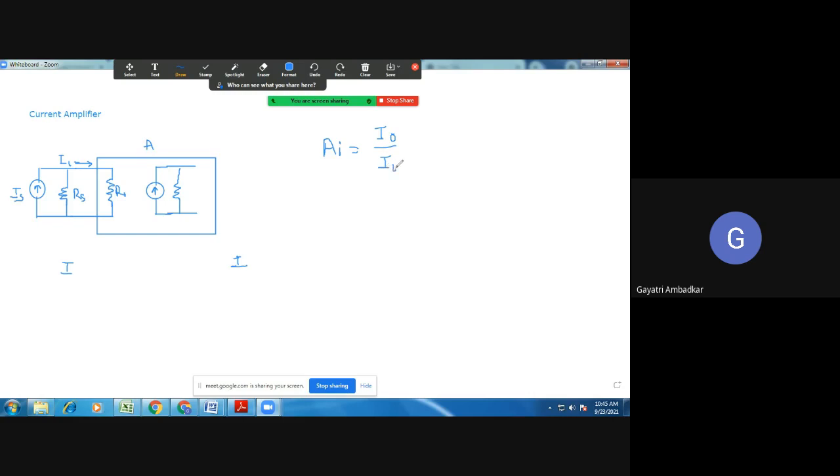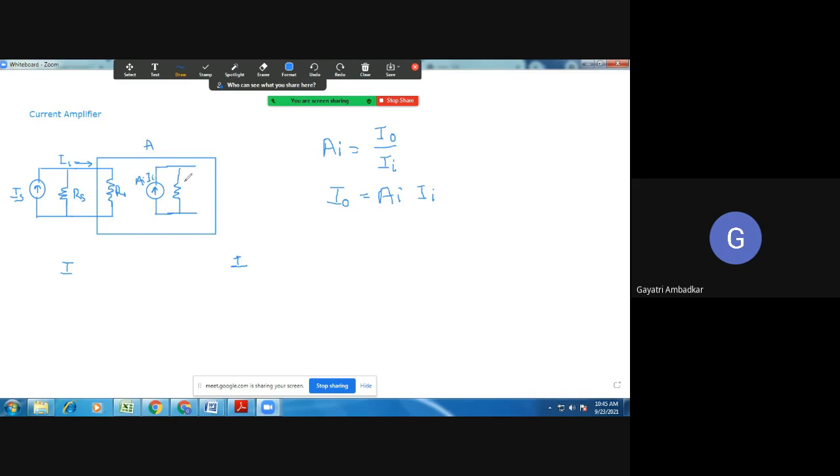So the output current which is to be provided is equal to AI, the current gain, multiplied by input current II. So I will call this current AI into II.